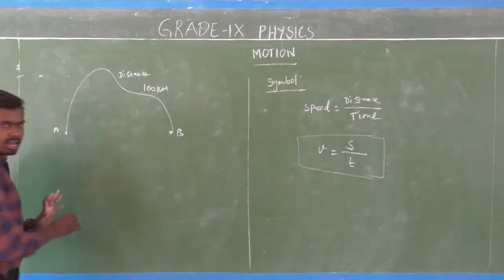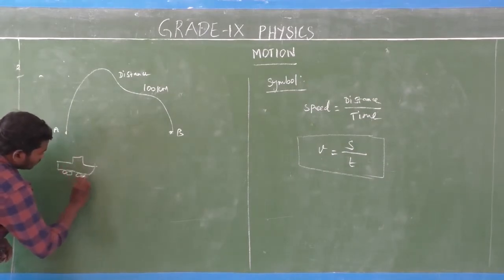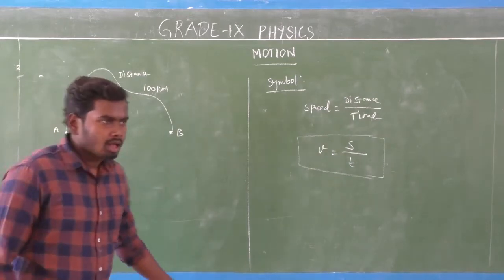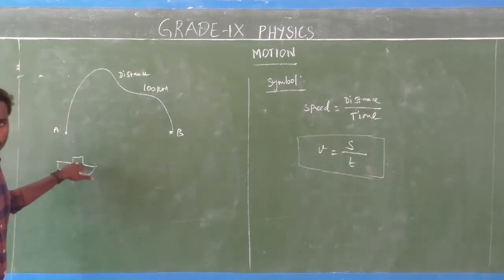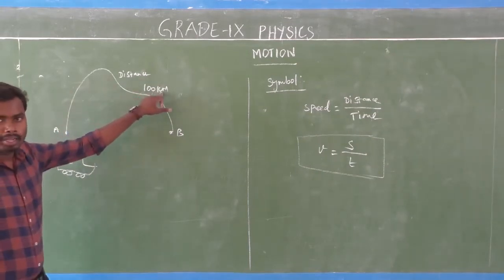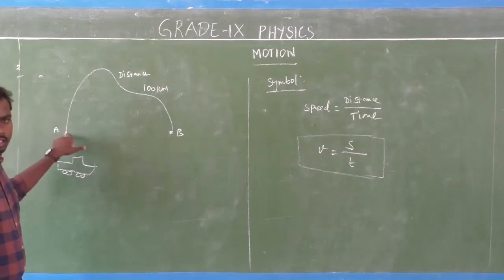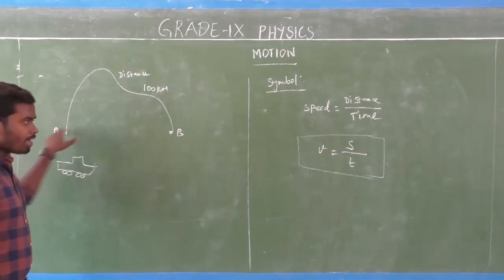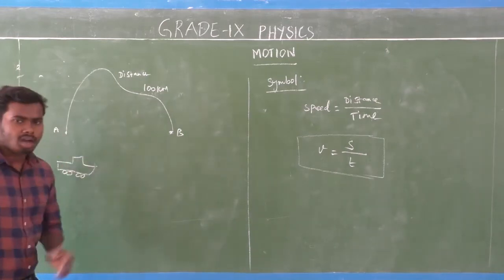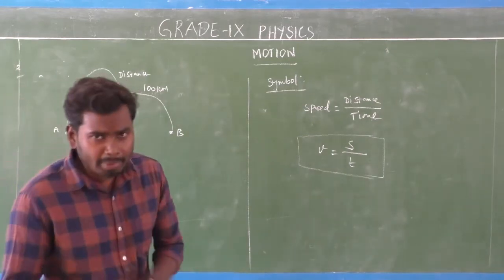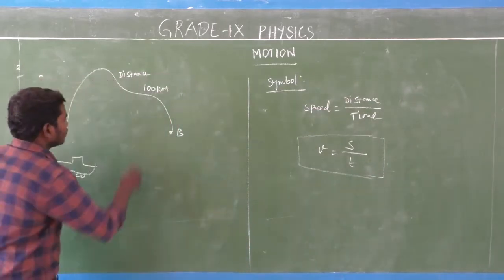We consider an object. I have taken a car here. Consider a car. The car moves through the distance of 100 kilometers from point A to point B. Here, the car covers the distance of 100 kilometers from point A to point B in 2 hours.